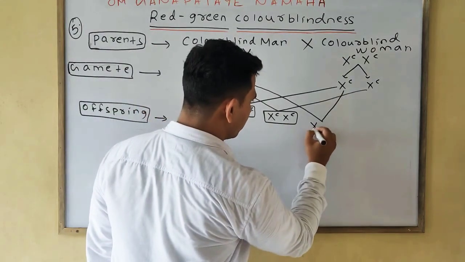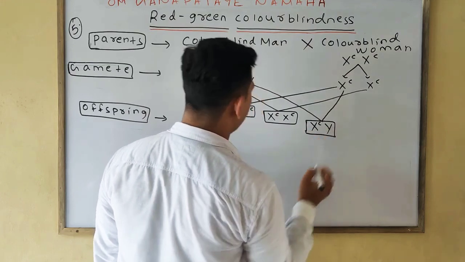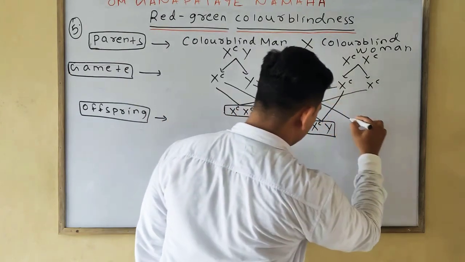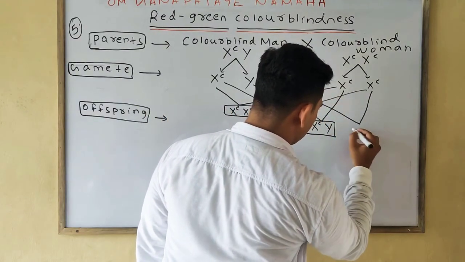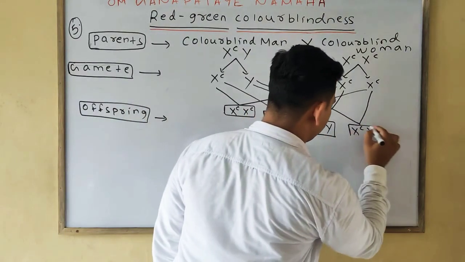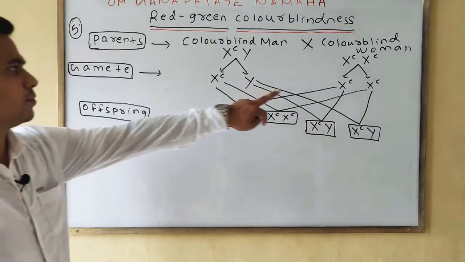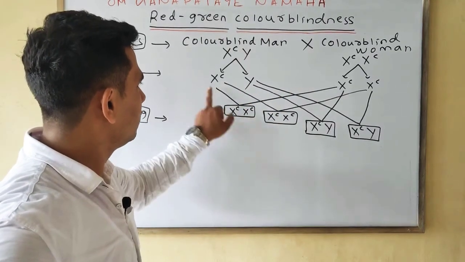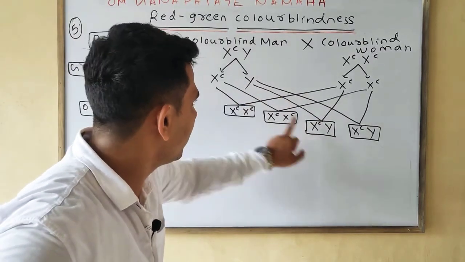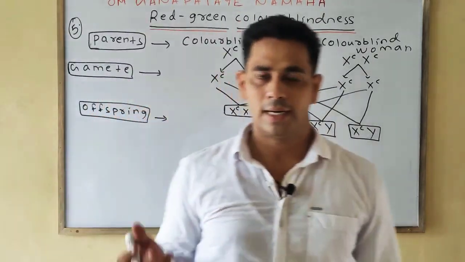XcY. Okay. Secondly, this one with this one, XcY. Okay. Xc crosses with that Xc, we'll find XcXc. Xc with that Xc, XcXc. Y crosses with Xc, Y crosses with Xc, XcY. Okay. XcXc means we know that it is colorblind daughter.